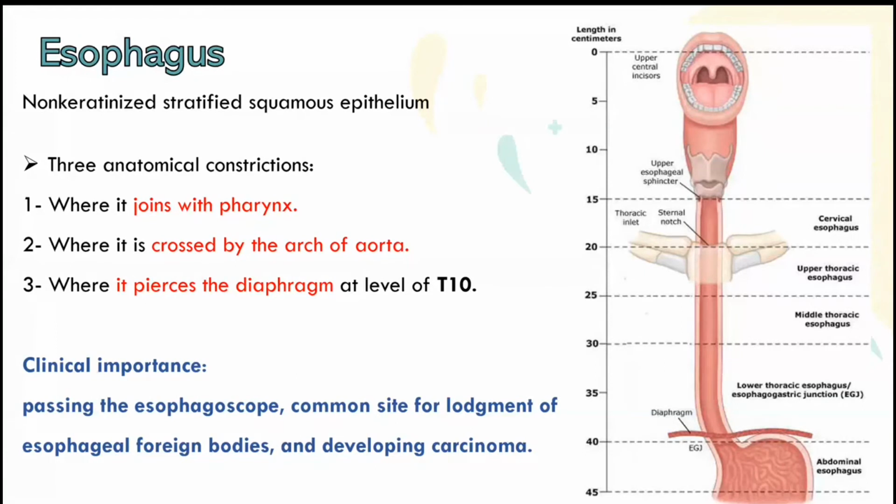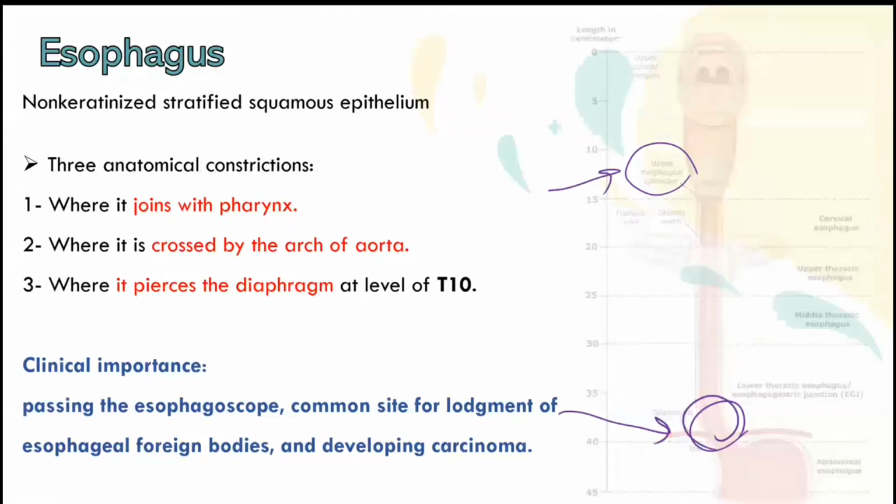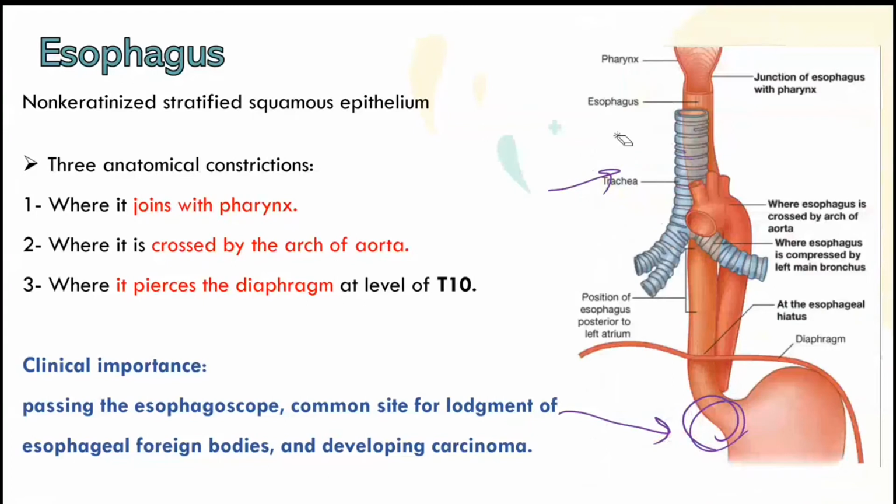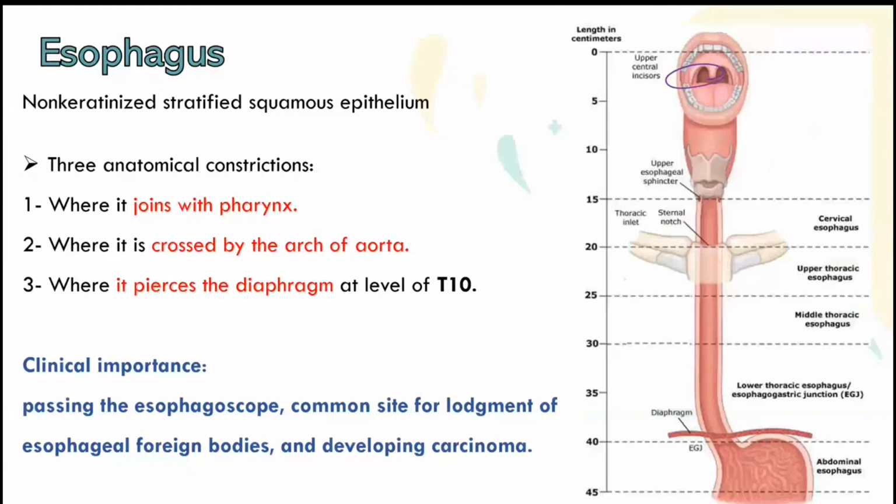Okay. For the anatomical structure, we have to know where the esophagus starts and where it ends. It starts superiorly from the upper esophageal sphincter to the lower esophageal sphincter. What do we mean by sphincter? It is a narrowing that will close and open to help do a function. So the upper esophageal sphincter closes to prevent the airway from going into the esophagus, because air shouldn't go to the esophagus.